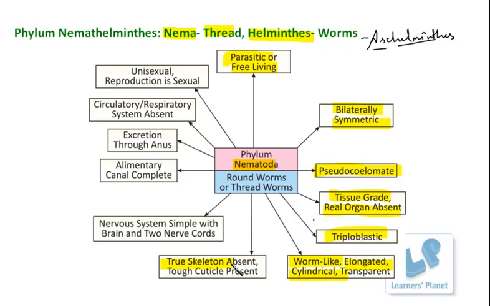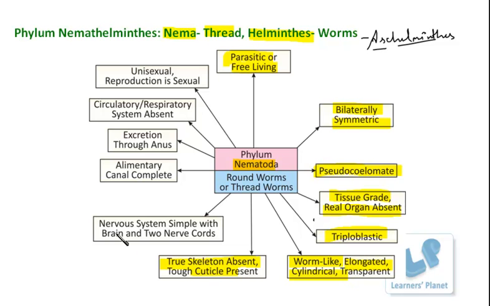Further, the true skeleton is absent. You know, these organisms are parasites, so this tough or true skeleton is actually not required over there, but definitely the body is covered by a tough resistant layer, which is known as the cuticle. So the body wall, or the body, is externally surrounded by the layer known as the cuticle.